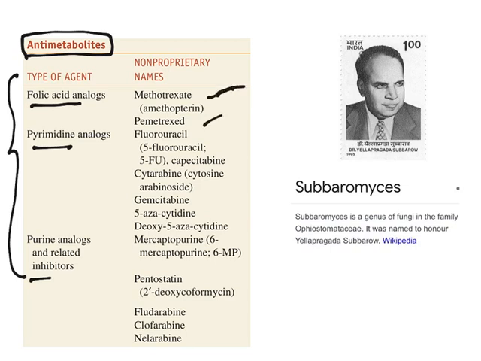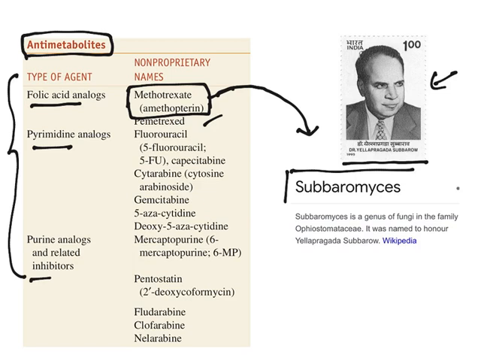Now, methotrexate was discovered by this gentleman known as Yellapragada Subbarow. Yellapragada Subbarow was an eminent scientist, a biochemist from India who came up with the discovery of methotrexate. So, to honor him, a stamp was released, as well as a fungal species known as Subbaromyces named after him. See, Subbaromyces is a genus of fungi in the family of this particular thing. It was named in honor of Yellapragada Subbarow. So this is the importance.